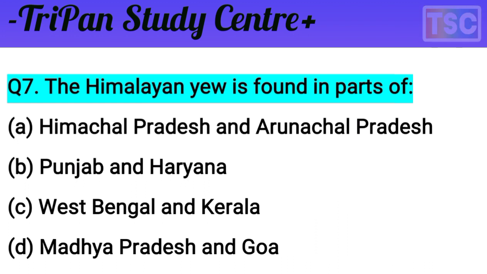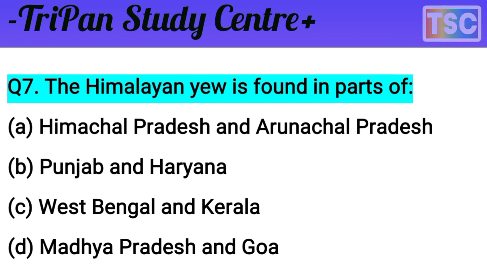Punjab and Haryana is not in the Himalayan area. West Bengal and Kerala are rejected. Madhya Pradesh and Goa are not applicable. The Himalayan area is nearby, so A is correct. The Himalayan Yew is found in Himachal Pradesh and Arunachal Pradesh. The answer is A.